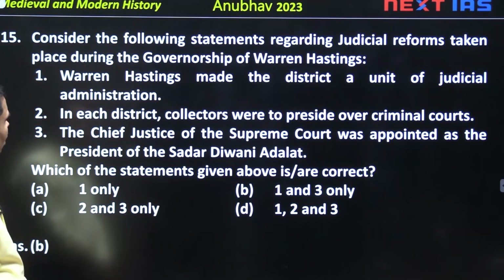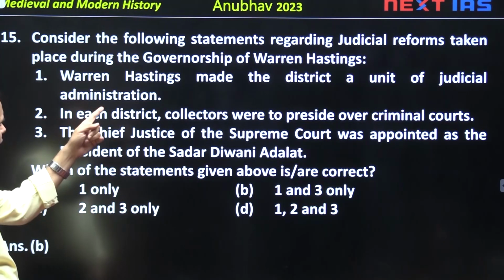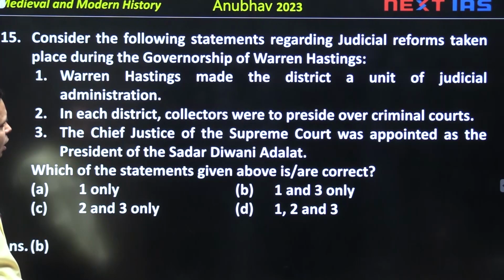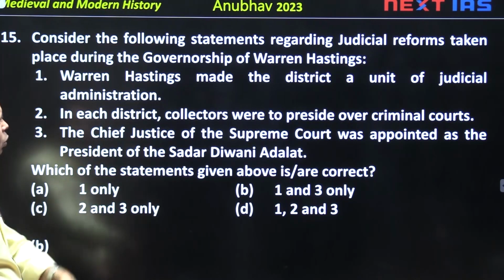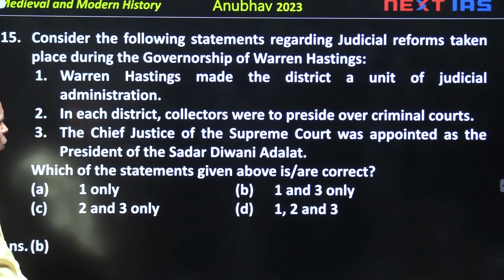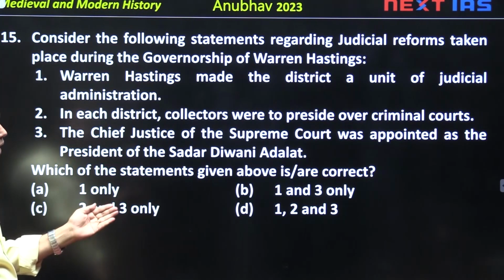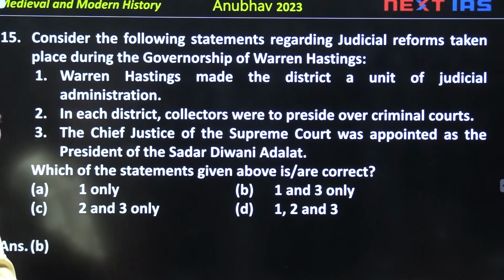Next, regarding judicial reforms, Warren Hastings, number 1, Warren Hastings made the district a unit of judicial administration. True. In each district, collectors were to preside over criminal courts. No, it is a very simple question. Collectors were to preside over civil court, which we call Diwani Adalat.